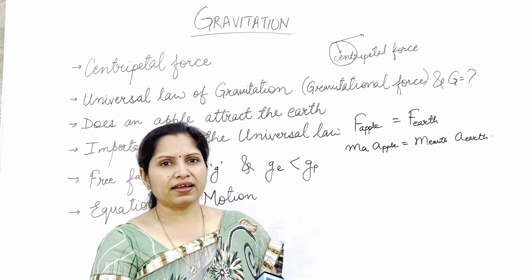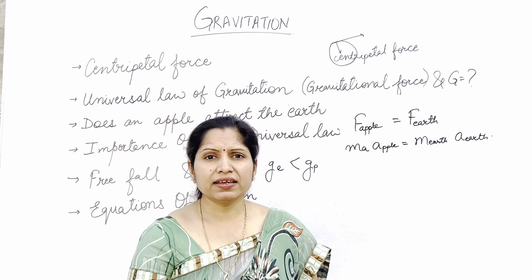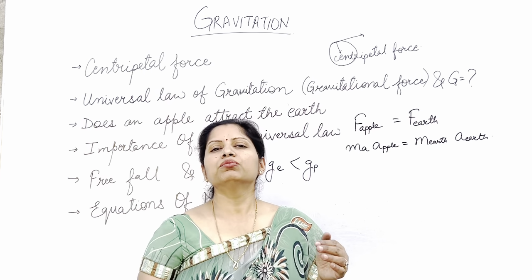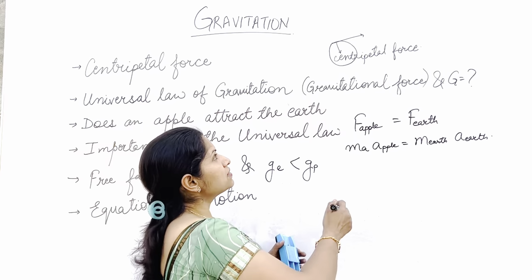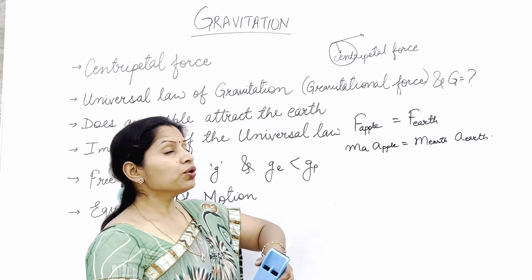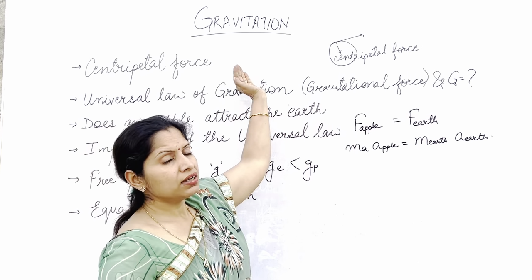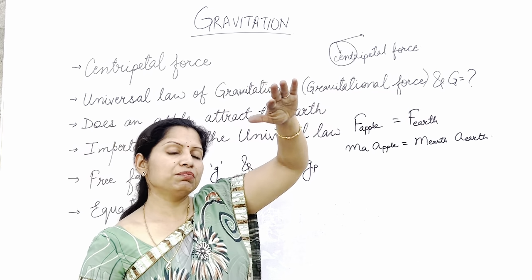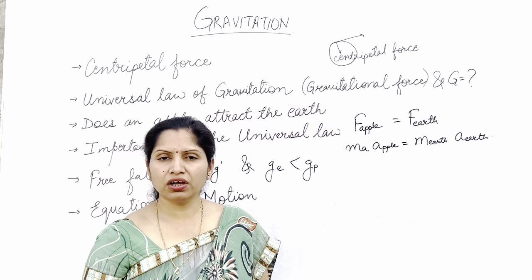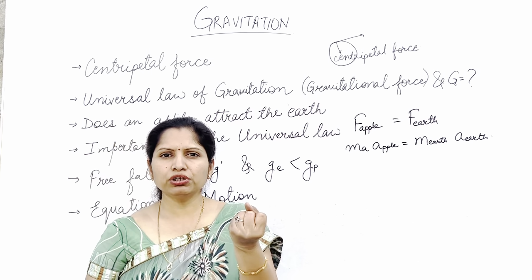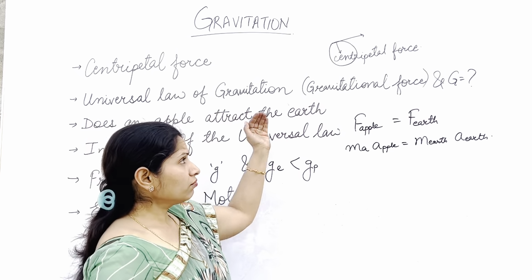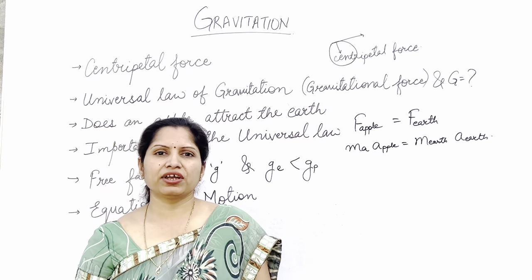One more thing is there. If the moon is being attracted towards the earth, then why doesn't the moon fall on the earth? The moon doesn't fall on the earth because its velocity is constantly keeping it in circular motion. Whenever there is any circular motion, the velocity of an object is keeping it moving in the outward direction, that is keeping it moving in the circular motion. And the gravitational pull of the earth is pulling the moon towards itself, and that is why the moon is not able to fly off in a straight line.